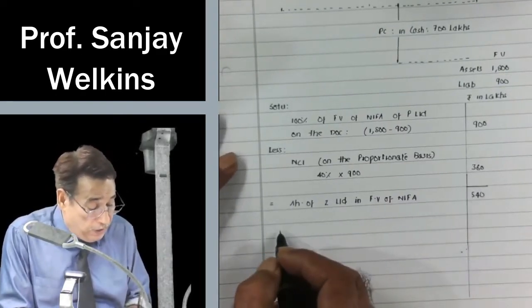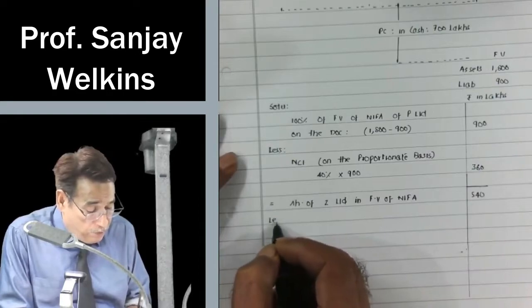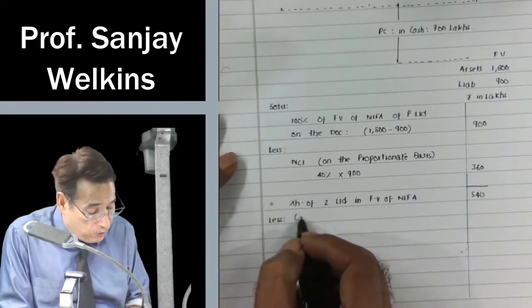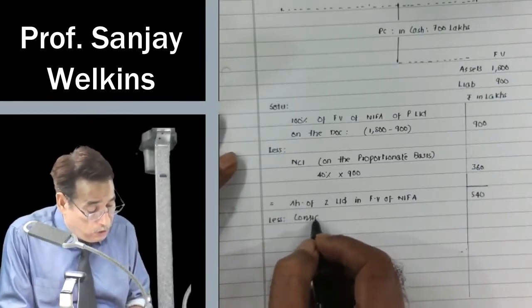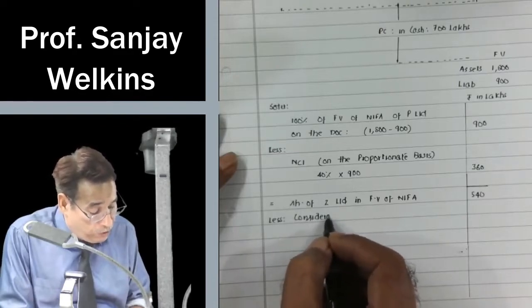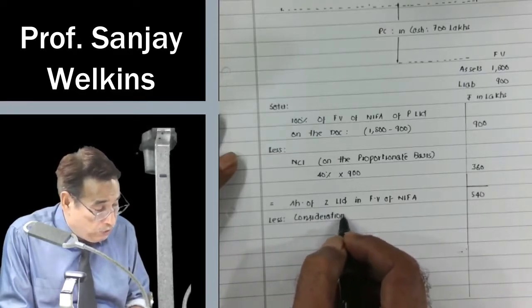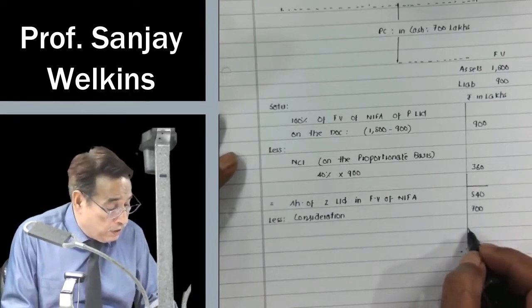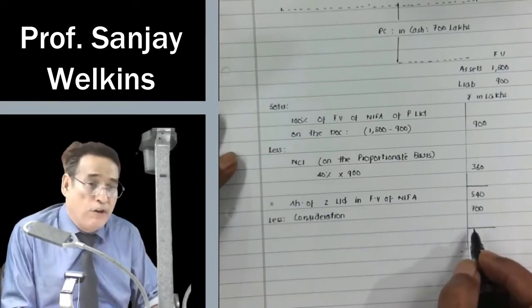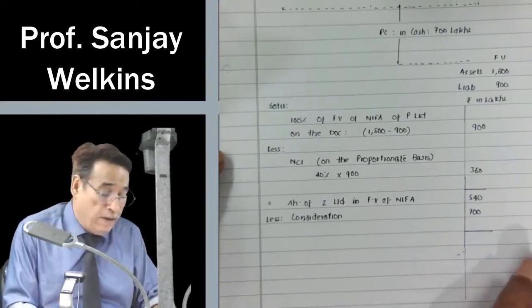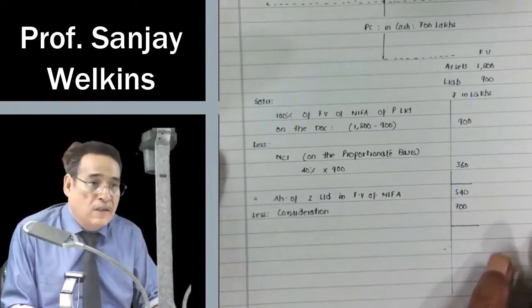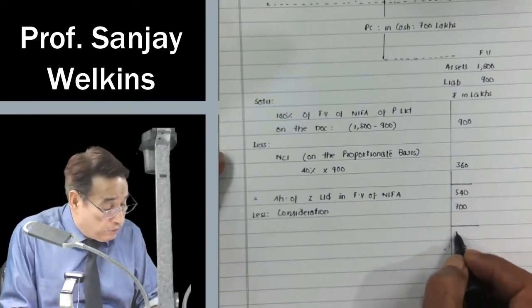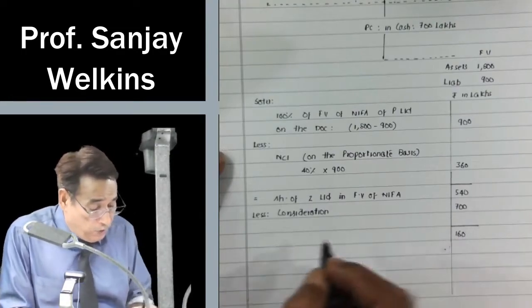And for the same, how much consideration are we offering? The consideration we are offering is given as 700 lakhs. Since the amount of consideration exceeds the net assets we are deriving, we may say in this case that the difference will be equal to goodwill. I need not tell you.